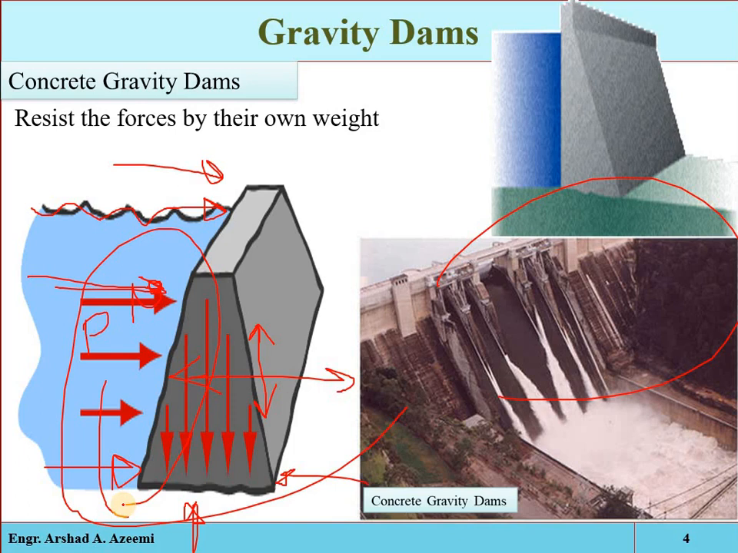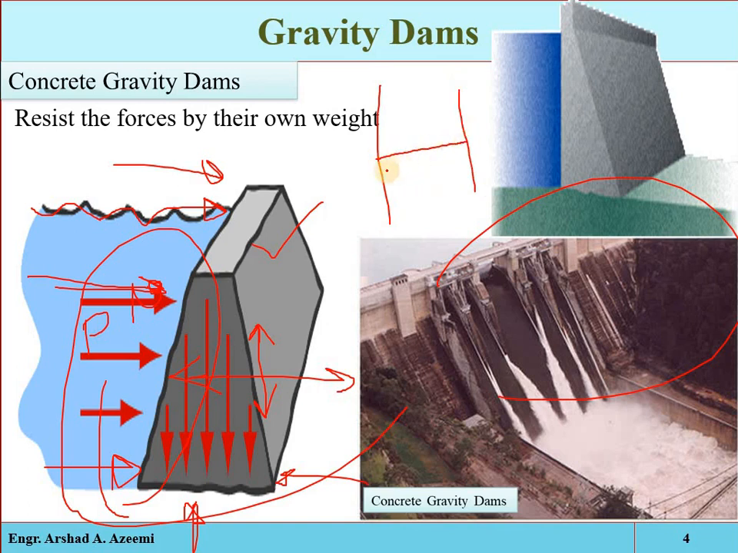A gravity dam may be constructed either from masonry material or from concrete material, because these types of material are more massive and have more weight. And nowadays, with improved methods of construction, quality control and curing, concrete is most commonly used for the construction of gravity dams.